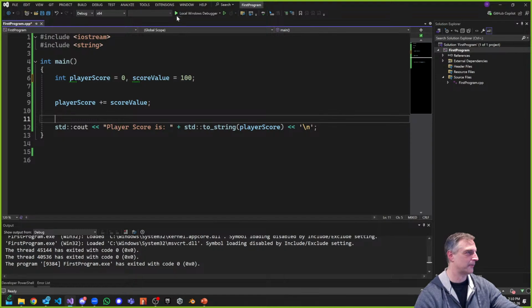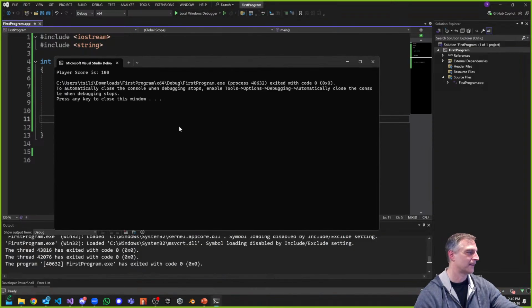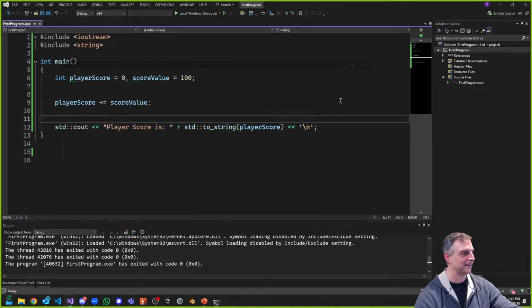If I press play, do I get an error or does it build? Well, now this is interesting. Player score is 100. What the hell? How did I get player score is 100 when I said player score plus equals score value? I don't understand. What happened to my original player score?